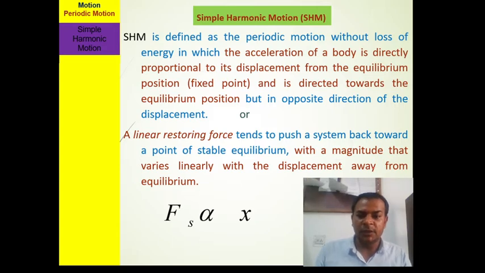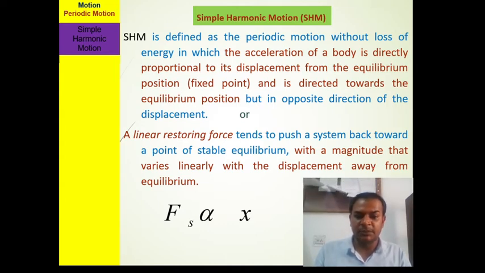A linear restoring force tends to push a system back towards a point of stable equilibrium. There is a restoring force. A restoring force is a force which is trying to bring an object to rest, so this is called restoring force.